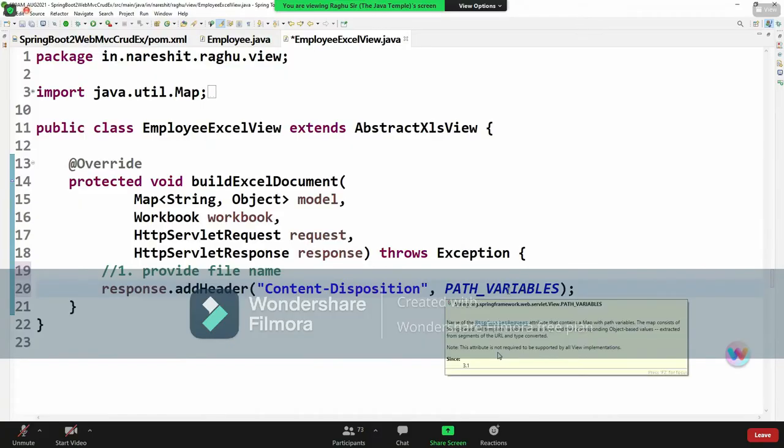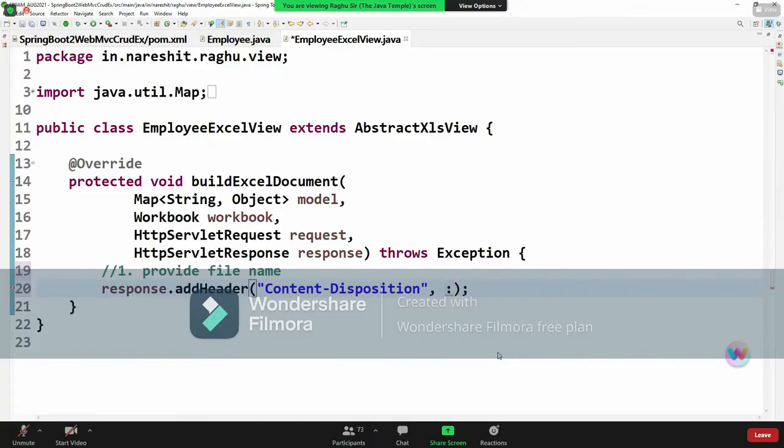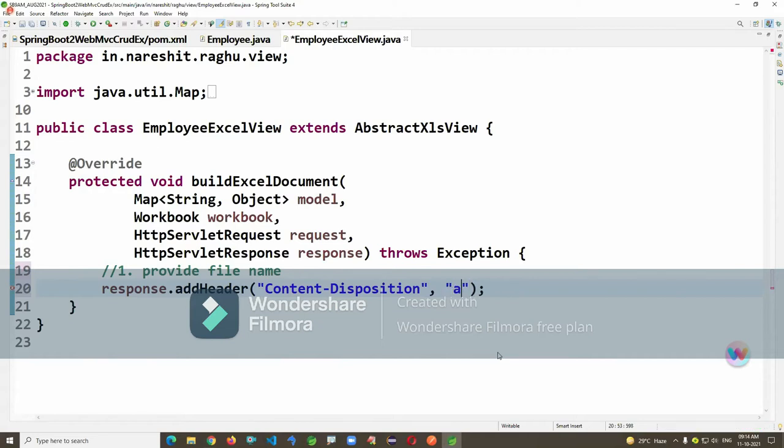Content-disposition. It's an employees.xls Excel file.